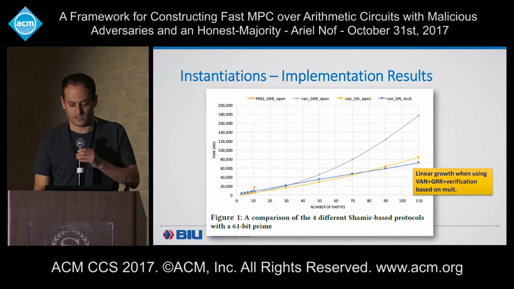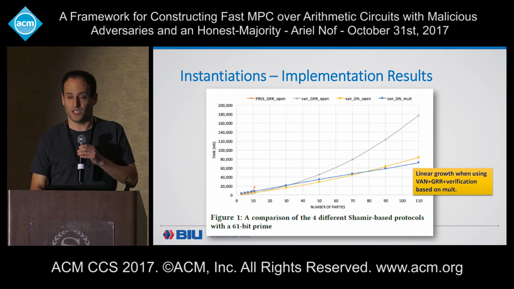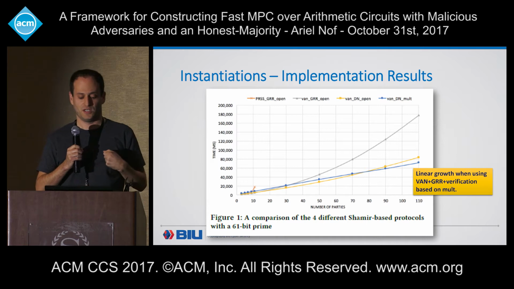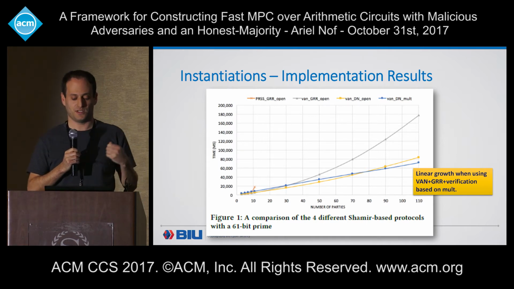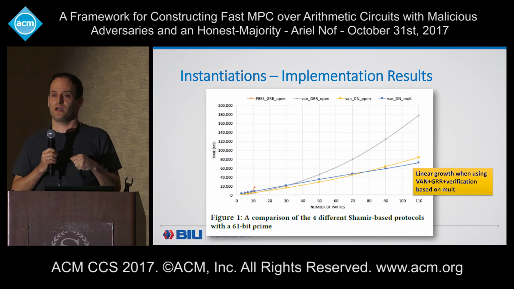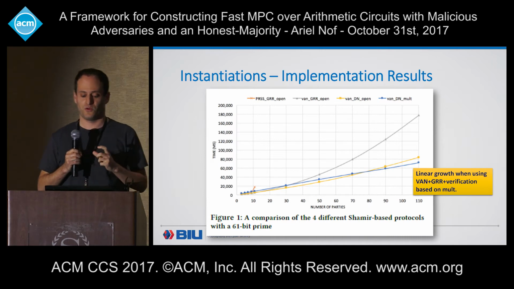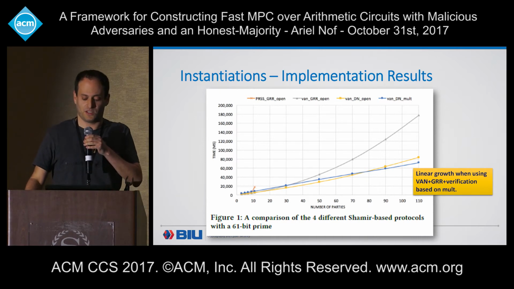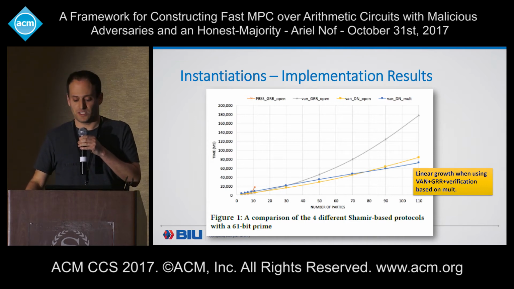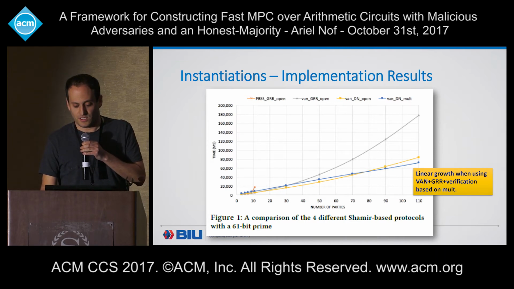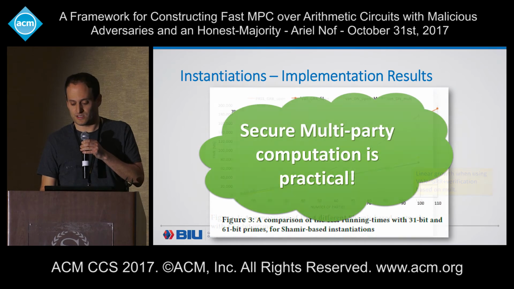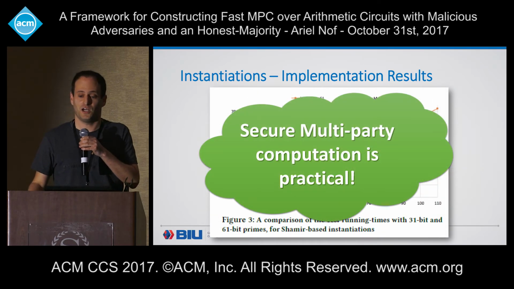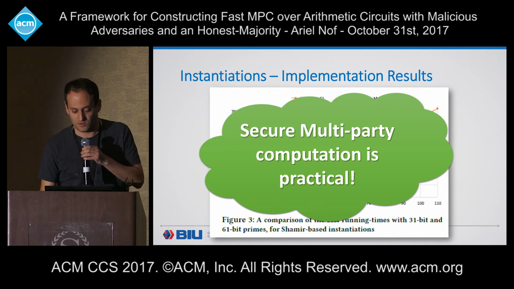And the last figure here: until now we only looked at results for the 61-bit Mersenne prime. Here we see a comparison between the best running times for the 61 and 31-bit Mersenne primes, and they have almost the same running times, which is what we expected. I will conclude this talk by saying that secure multi-party computation is indeed practical, even for a large number of parties. Thank you very much.